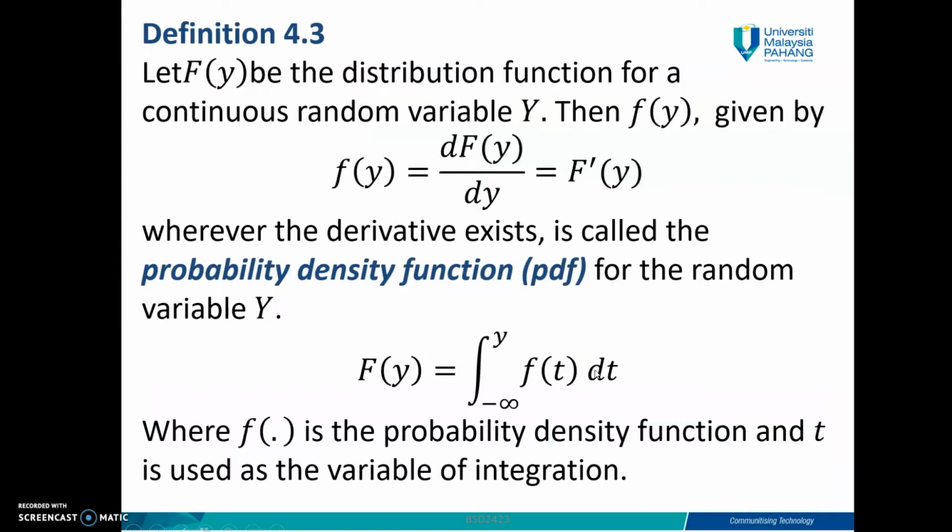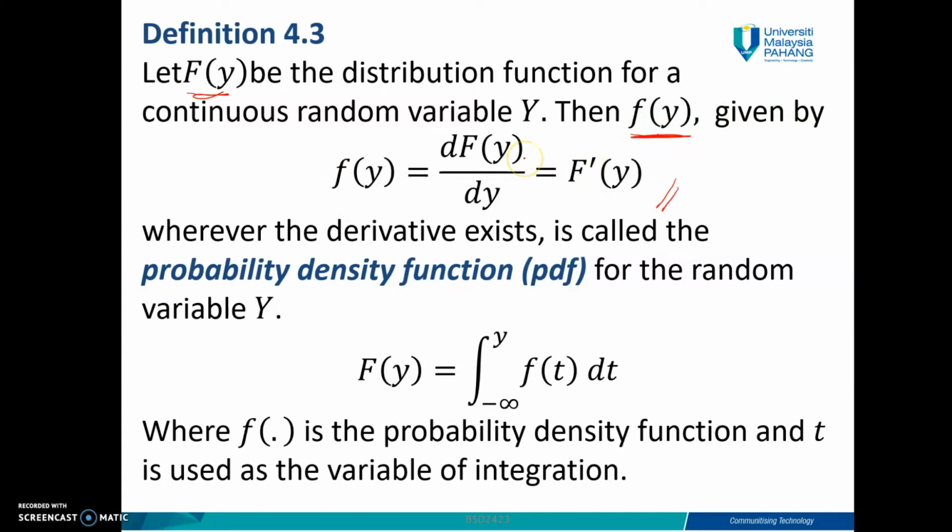Then you have another definition, 4.3. Let Fy be the distribution function for a continuous random variable. So now you know y is a continuous random variable, and you have the distribution function Fy here. Then the density function is given by this.